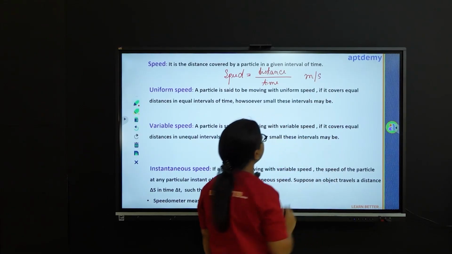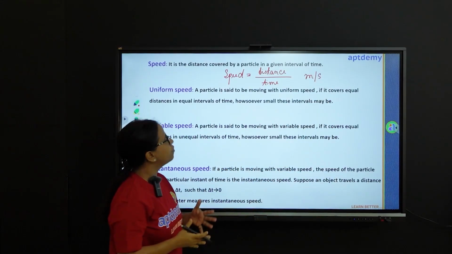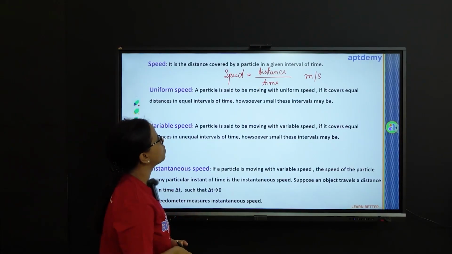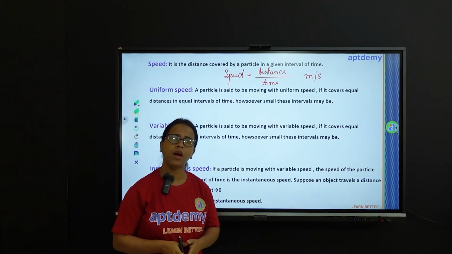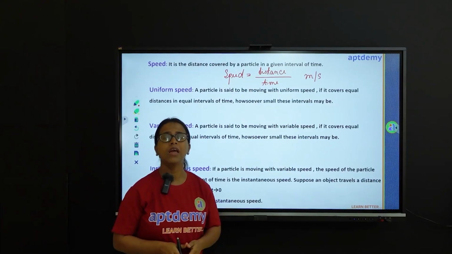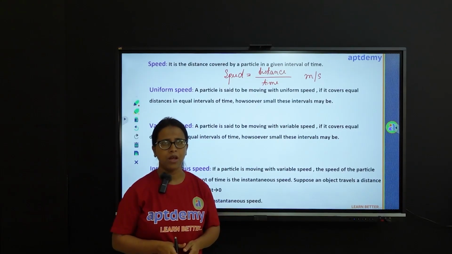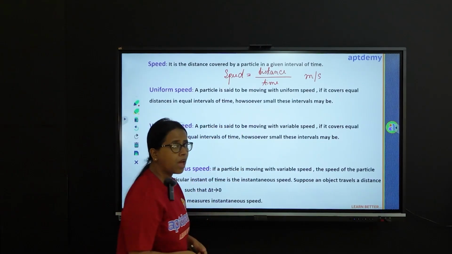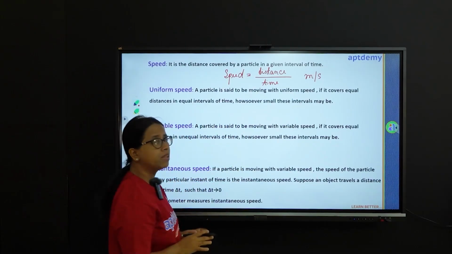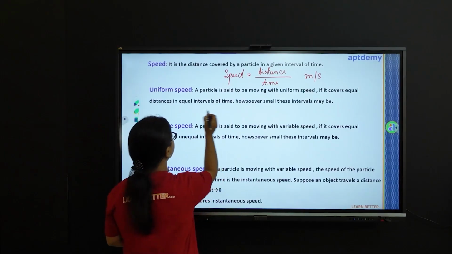Now speed can be uniform or variable. Now what is uniform speed? A particle is said to be moving with uniform speed if it covers equal distances in equal intervals of time. Let me help you understand this definition. Now these intervals of time might be very small, but that doesn't affect the motion.